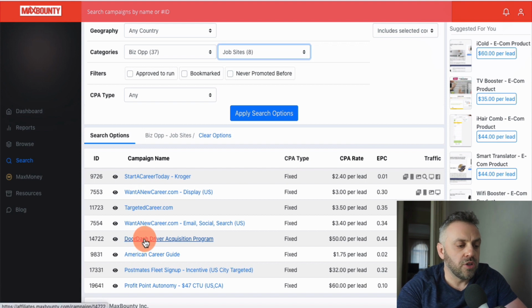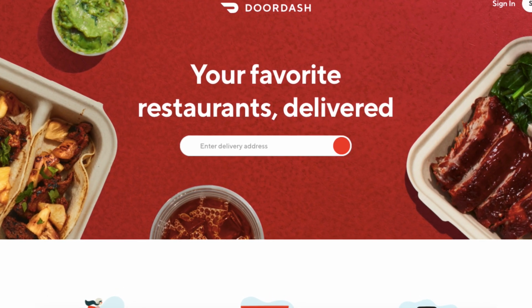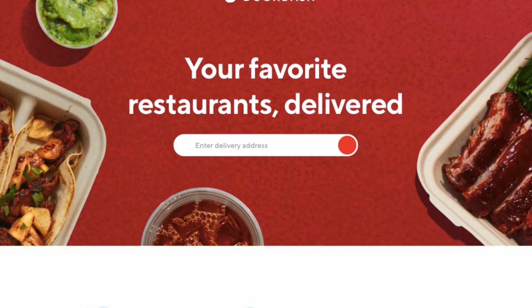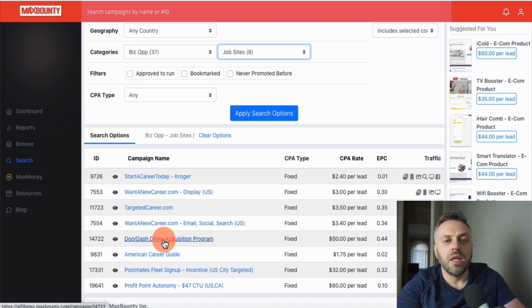We have the DoorDash driver acquisition program. If you're not aware, DoorDash is a service where it's kind of like Uber for food. You can basically order food from some restaurants in your city, and then an army of delivery people will deliver the product to your door. And so with DoorDash, it's kind of a two-way market. They're looking for drivers and they're also looking for consumers. Basically, somebody like me that uses such a service to order food at home, right? Instead of going to a restaurant, right? This is becoming a big, big market now.